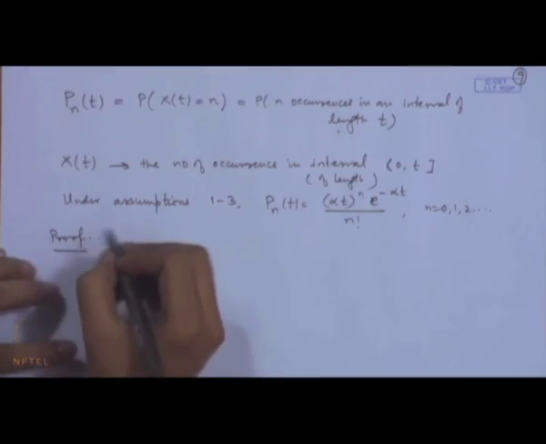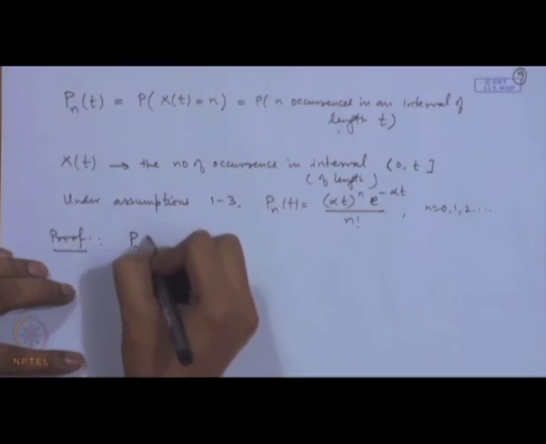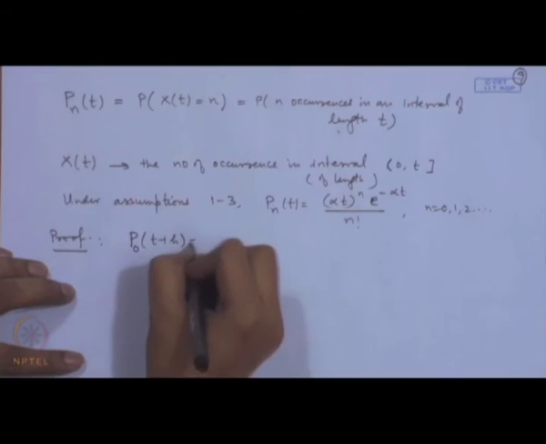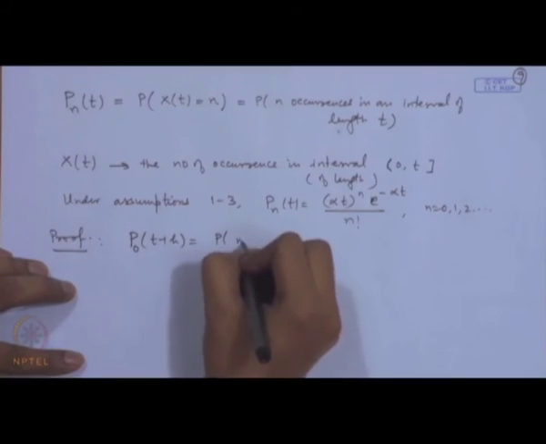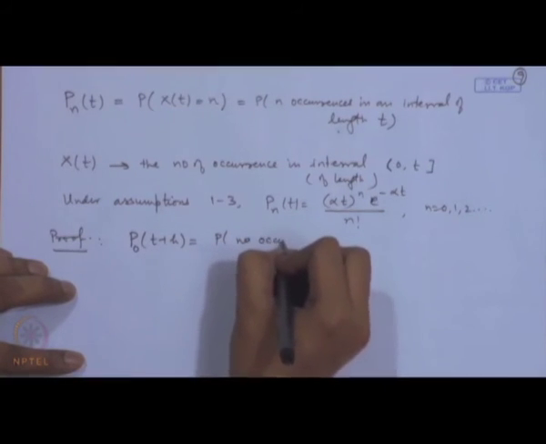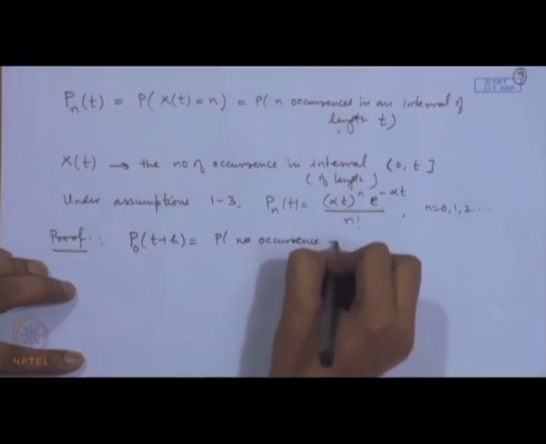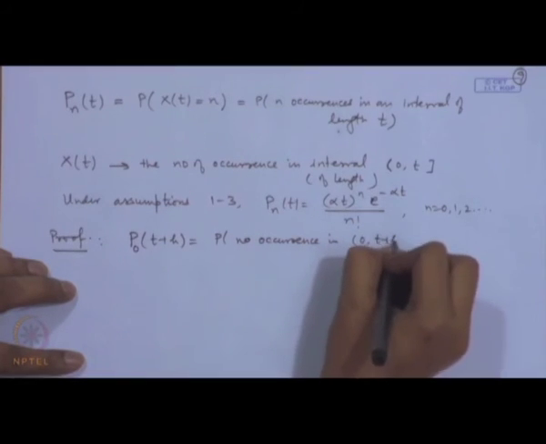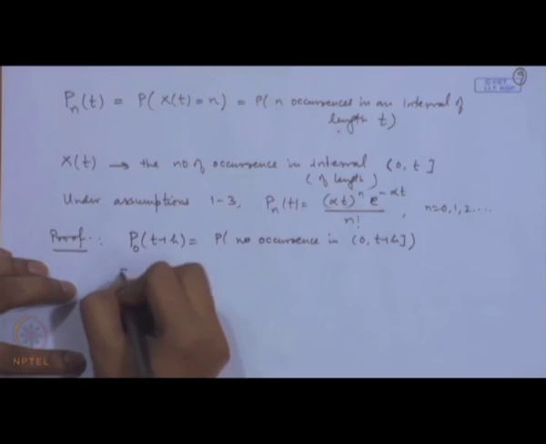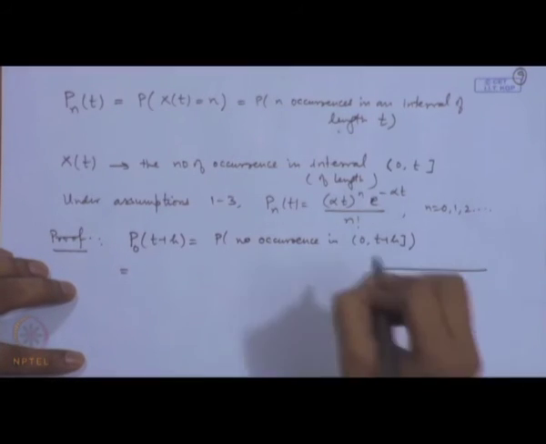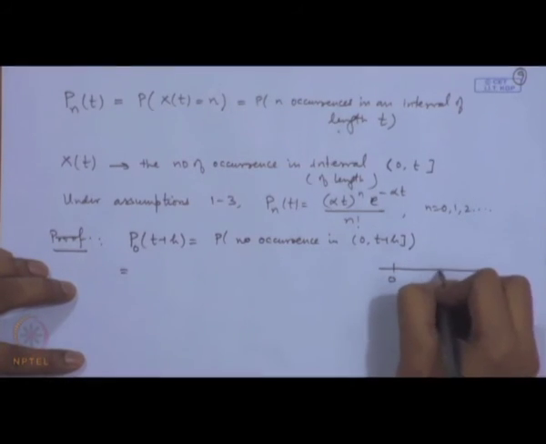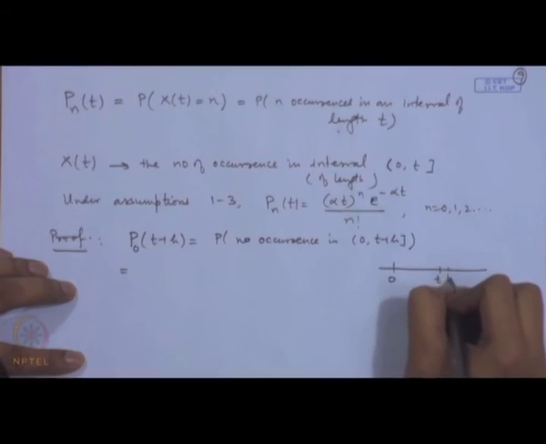We start with p 0 t plus h. Now, p 0 t plus h means no occurrence in the interval 0 to t plus h. Now, let us consider on the scale, suppose this is t 0, this is t and t plus h is here.